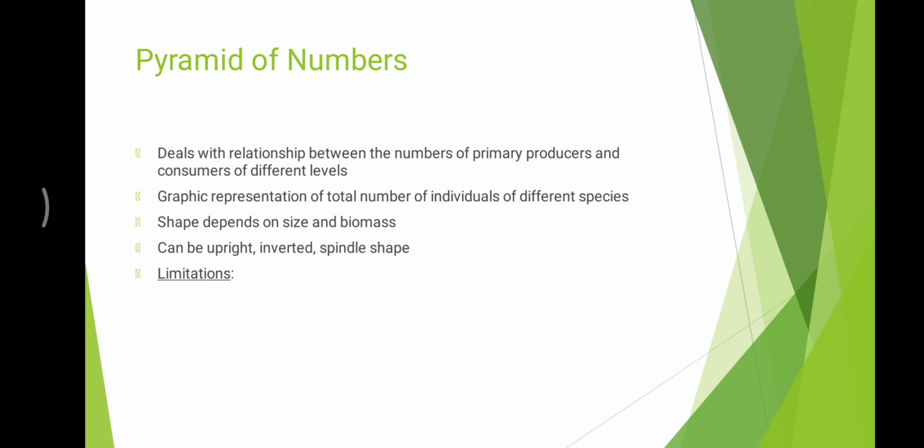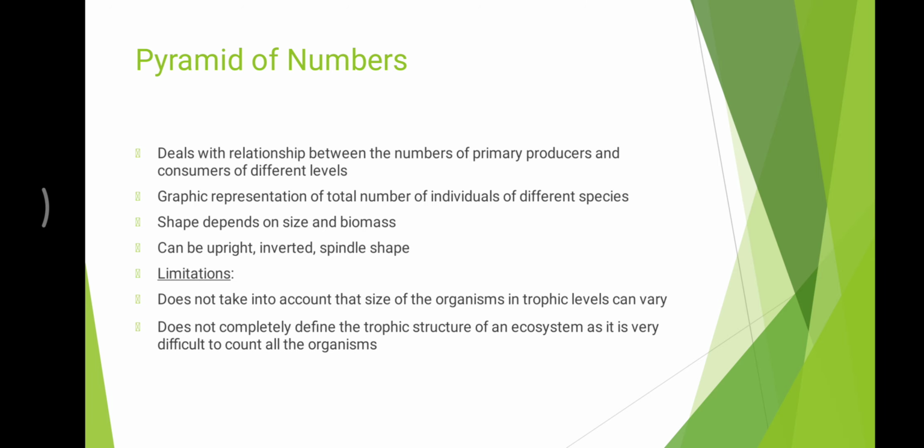Limitations: it doesn't take into account that the size of the organisms in trophic levels can vary. It does not completely define the trophic structure of an ecosystem, and it is very difficult to count all the organisms.